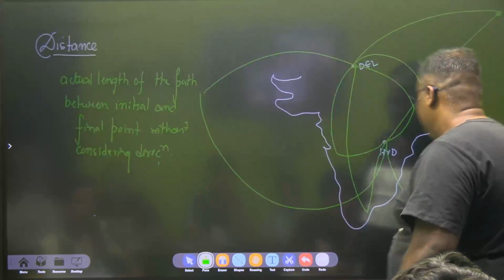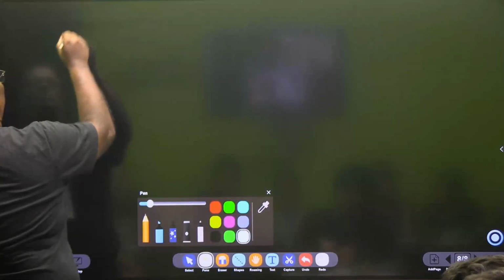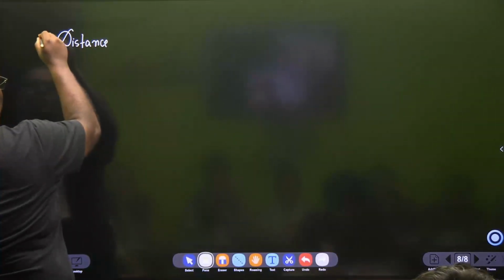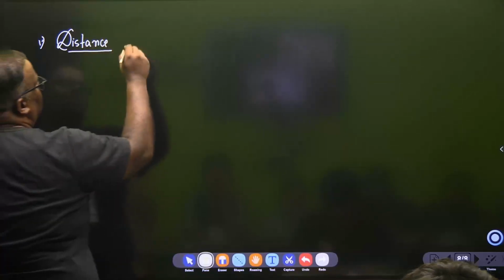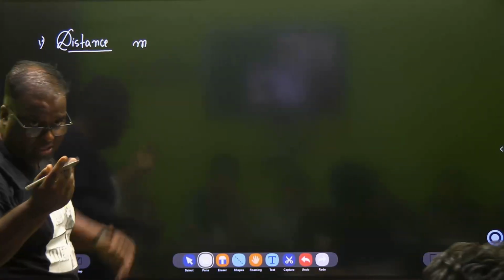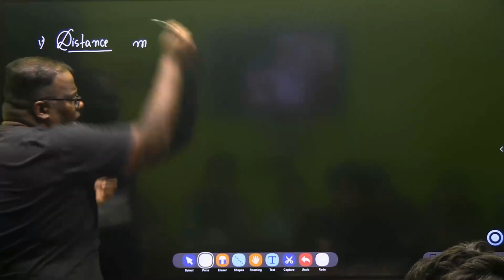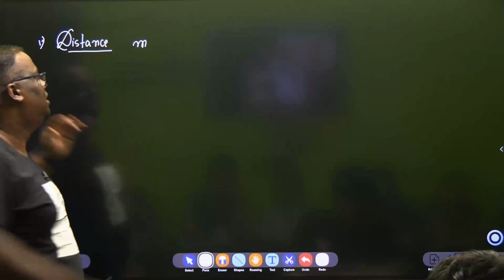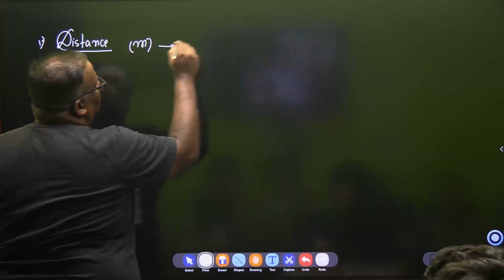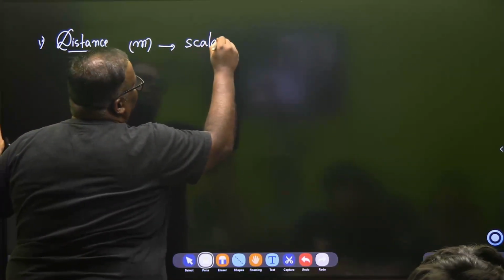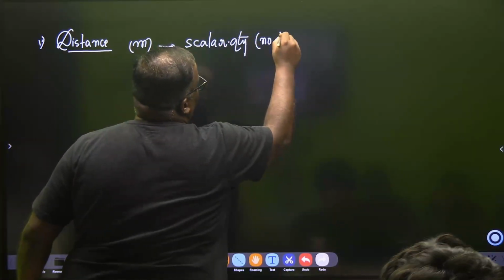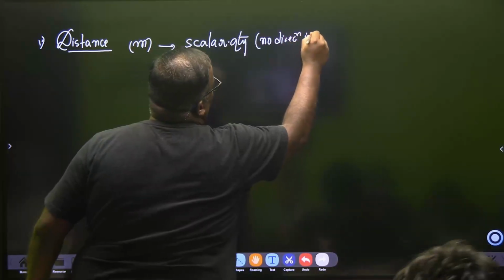So don't look at watches, then my sadistic mind starts working. So we talked about the first character of this chapter. Name is distance. It will be measured in meters, because distance is after all a length. Whichever way you go, you take the thread and you open it up, it's a length, right? So it will be measured in meters, and it will be a scalar quantity, because there is no direction involved.